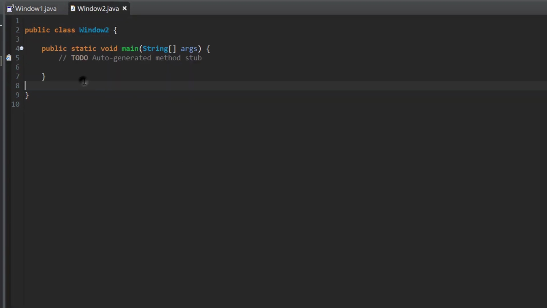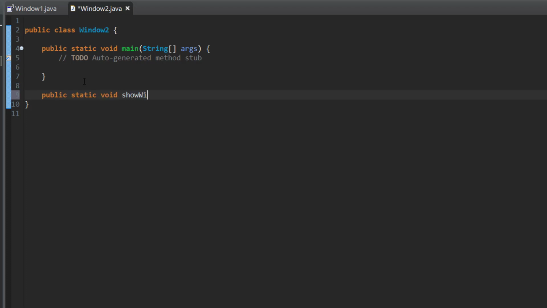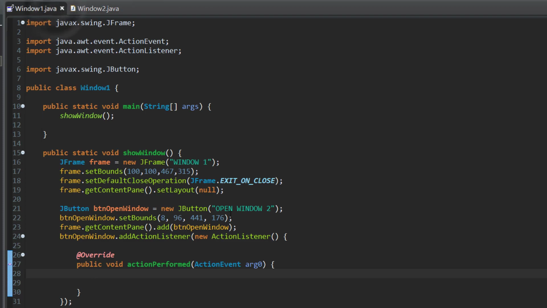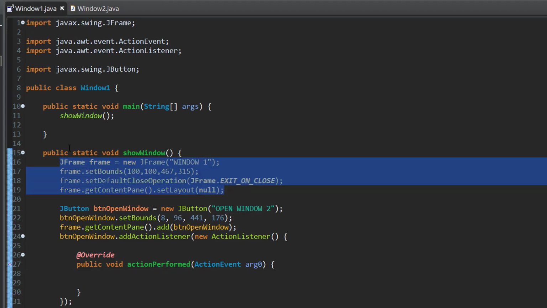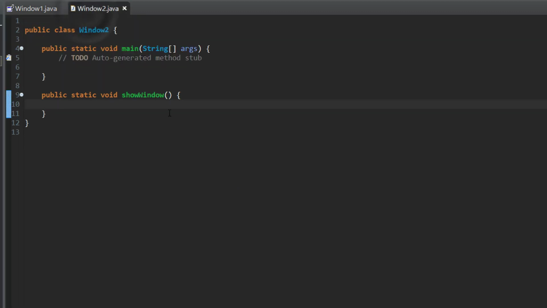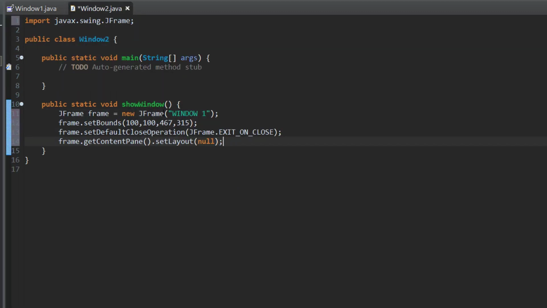So now let's go to the second class, window 2, and do the same thing. We're gonna write a new function called show window, and inside we can go ahead and just copy all of this from our first class and paste it over here because it's the same thing. We're gonna open a new window when we click the button.